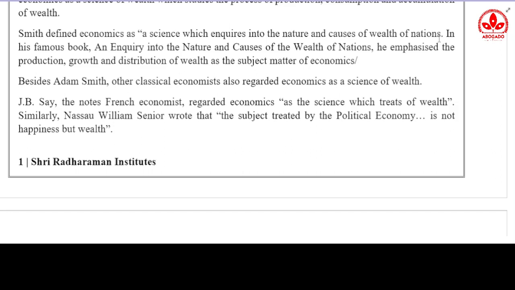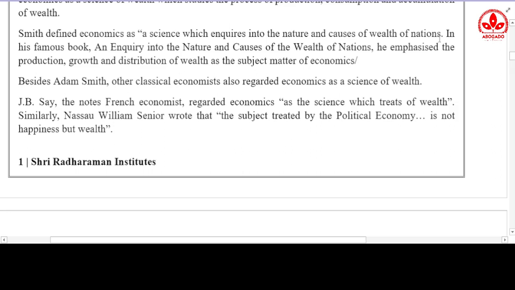The main thing which economics studies is the wealth of the nation. So in his famous book, An Inquiry into the Nature and Causes of the Wealth of Nations, he emphasized the production, growth and distribution of wealth as the subject matter of economics.